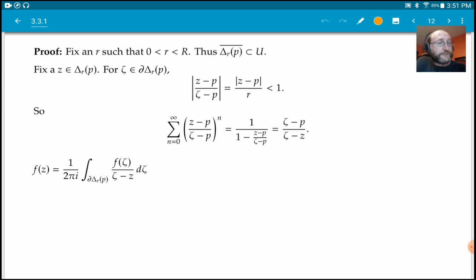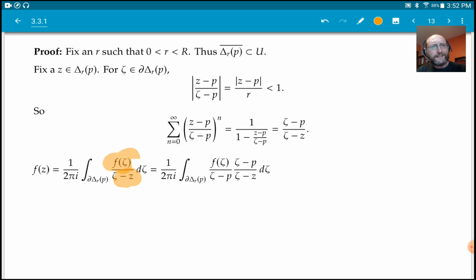So let's apply Cauchy's theorem. Cauchy's theorem says that f(z), because z was something in the disk, is equal to this formula over here. This is the Cauchy integral formula in a disk. Now what I want to do is separate the z from the f. So maybe I want to separate the 1 over zeta minus z, pull it aside.